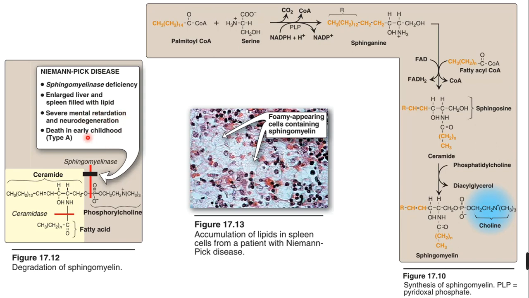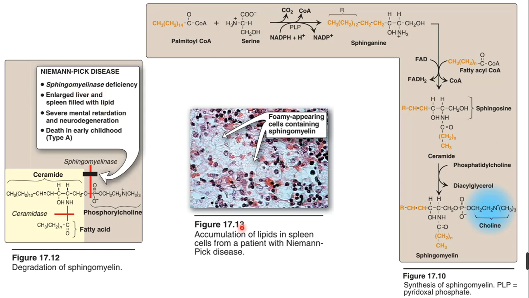Death in early childhood will happen. The persons affected with this enzyme deficiency will not survive. At most they may survive 3 to 6 months, and within that time they will get a lot of complications like mental retardation, neurodegeneration, enlarged liver, and atrophy of the liver, and finally death may happen.